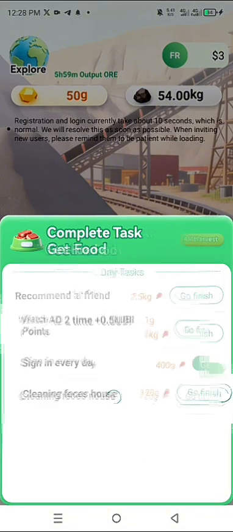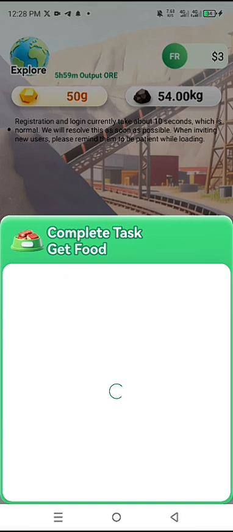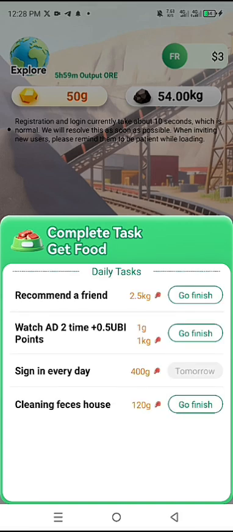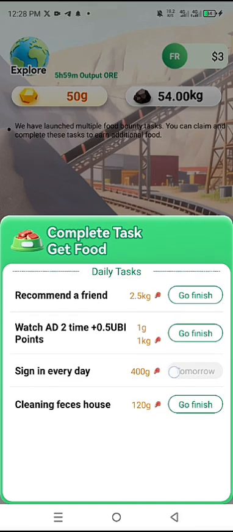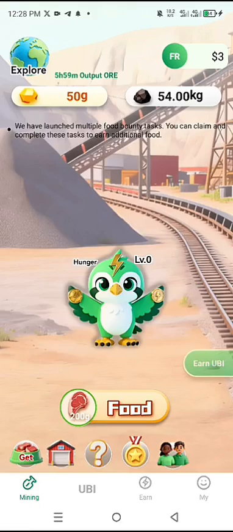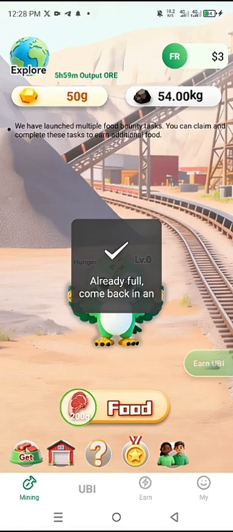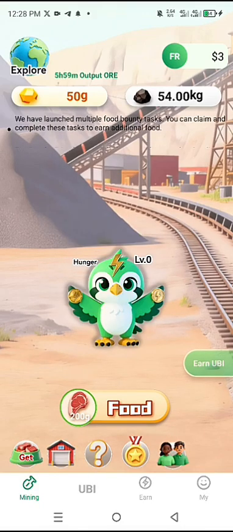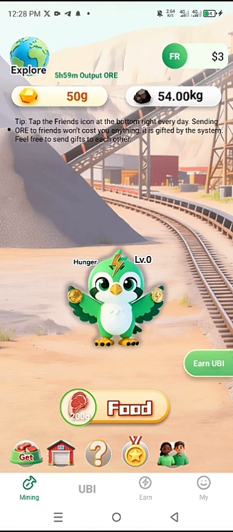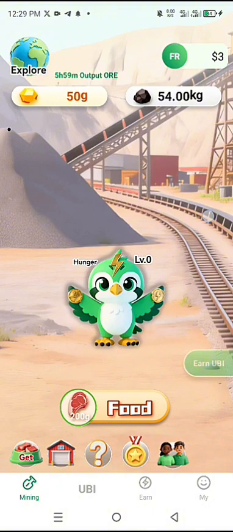So you are claiming the reward now for those activities. Ensure you do your daily check-in every day, and ensure you always feed your bird. In the next video I'm going to walk you through other earning tasks in the app.